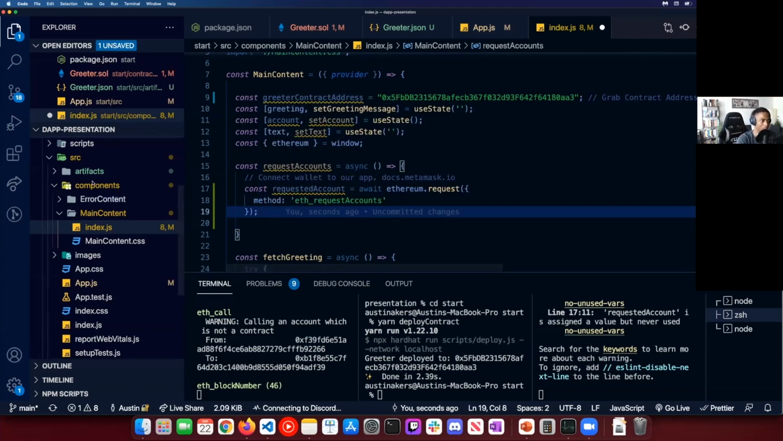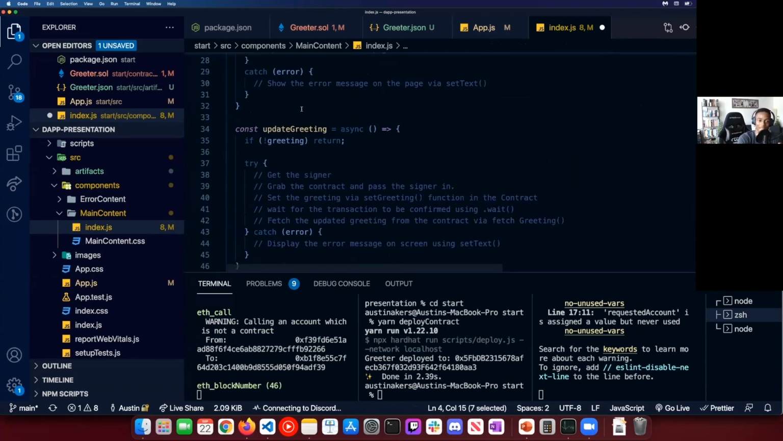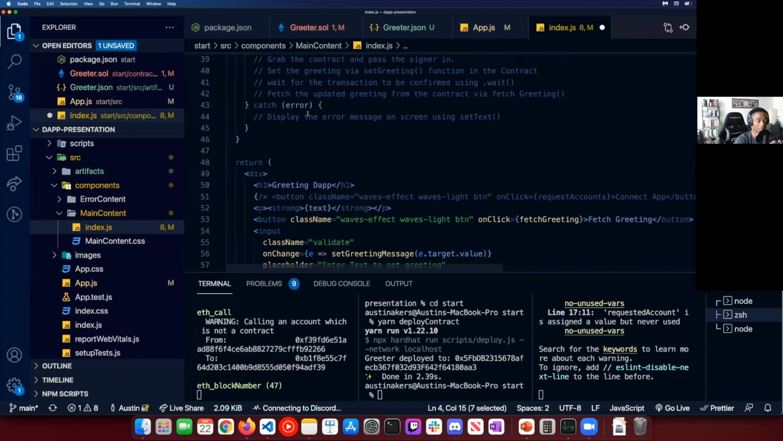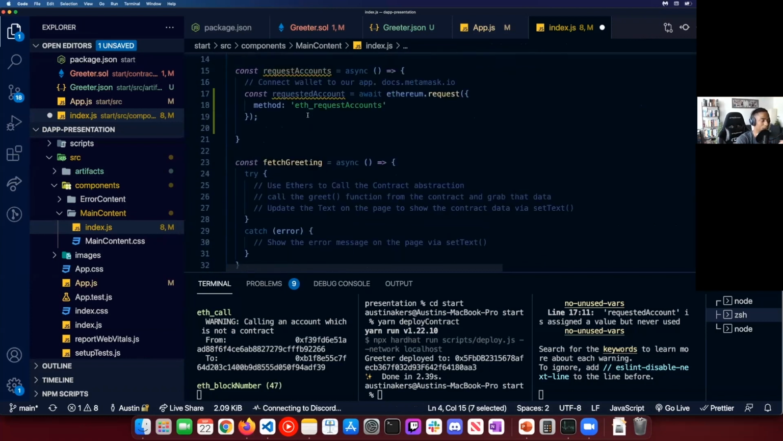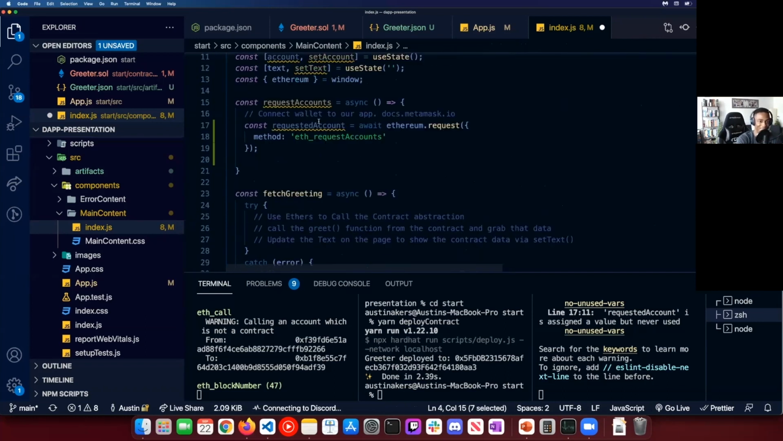But again, we'll also be importing our greeter.json, which is what we have up here, to call those functions that we built out for our Solidity contract. I'll show you as we continue. And I know this is a lot to really take in.